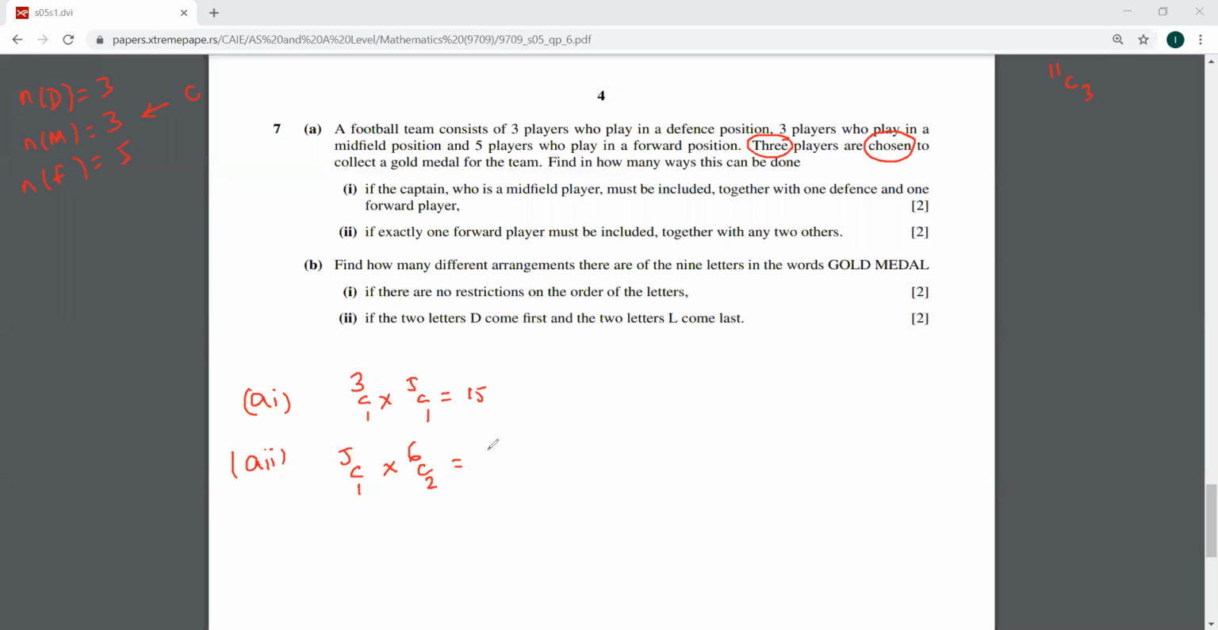Sir, 75, that's the answer. Okay, that is 75. That is correct. That's great going. And if you have questions, please keep asking those as well.